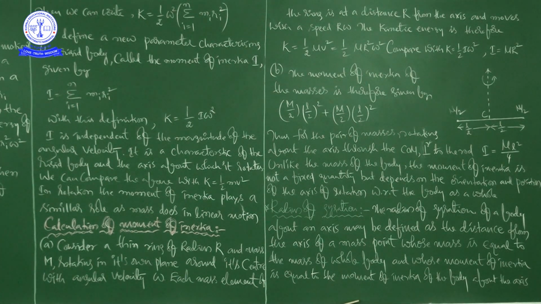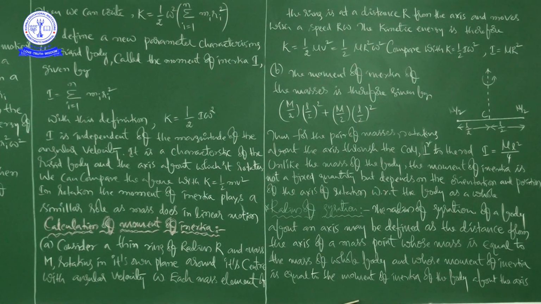So now the moment of inertia of the masses, considering the whole system, is given by m by 2 into L by 2 whole square for this mass, plus m by 2 into L by 2 whole square for this mass. That's what we can write.